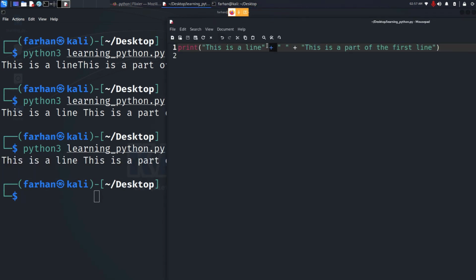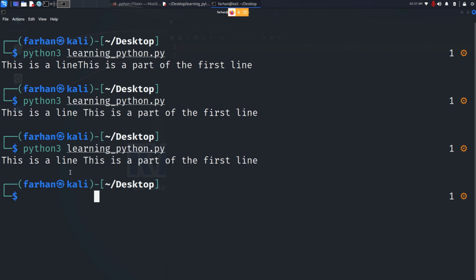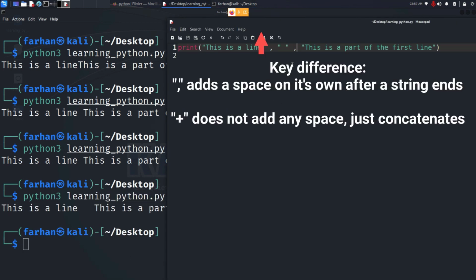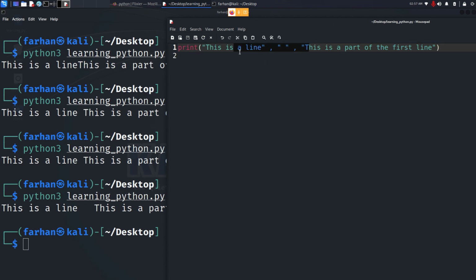Other than the plus sign, you could have also given a comma, and it would have done the same thing. So in order to combine multiple strings together in Python, you either do it with plus or comma, and this is called string concatenation.